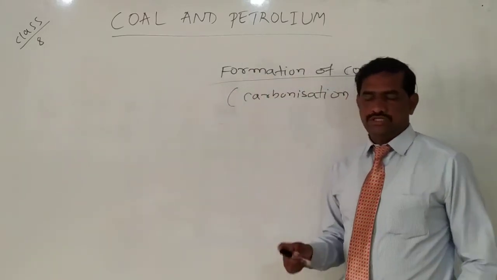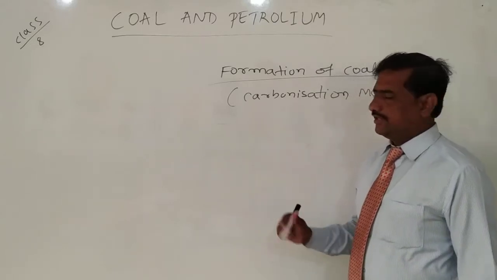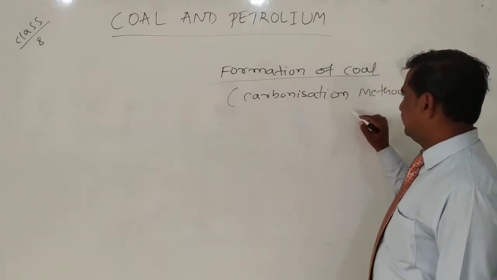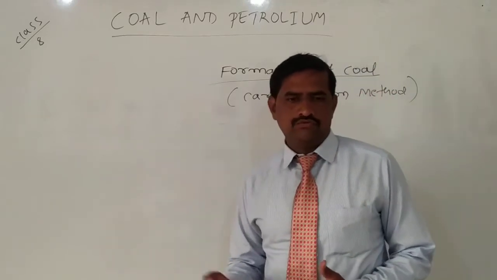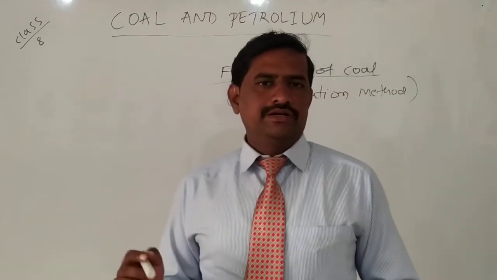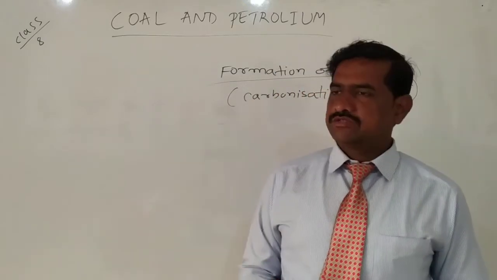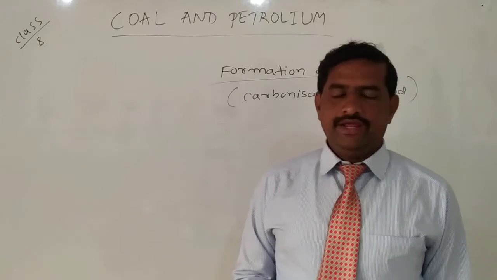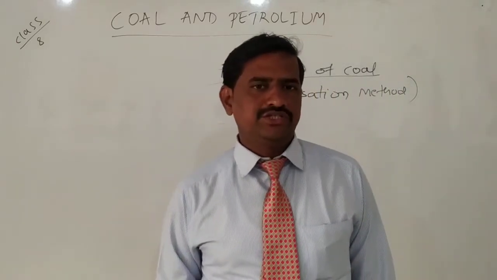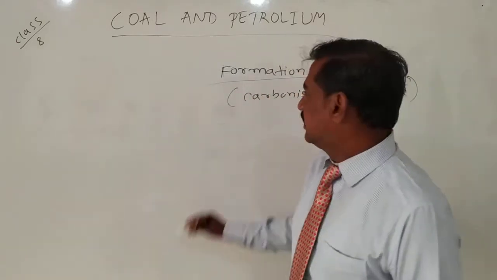That process is very slow, and it is called carbonization. What is carbonization? It is a slow process of conversion of the plants and trees, that means the forest materials, into coal by high pressure and high temperature under the earth crust. That is called carbonization.